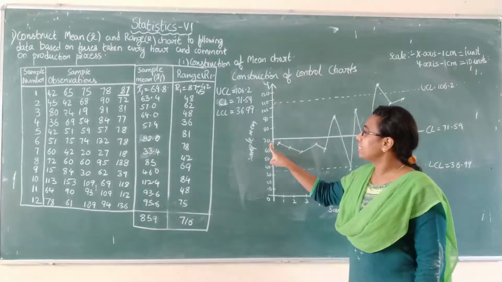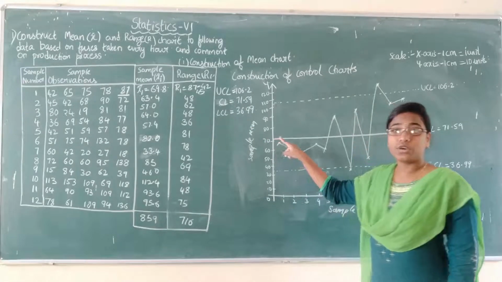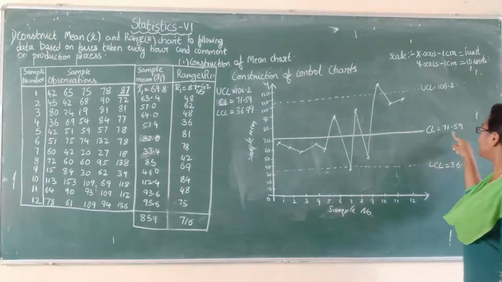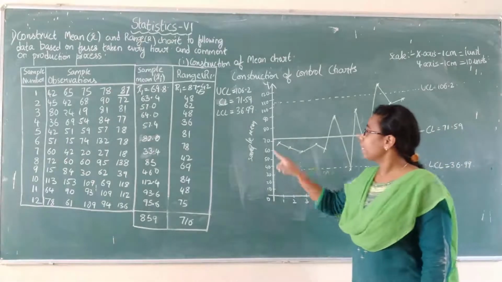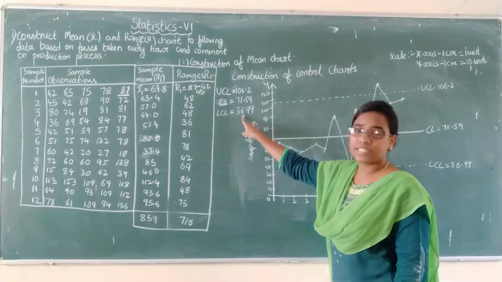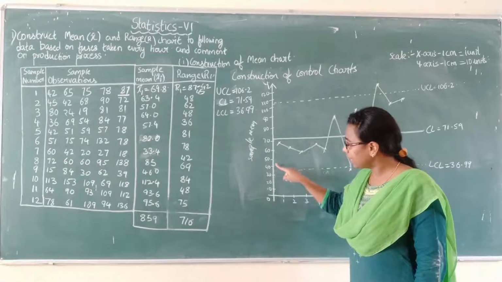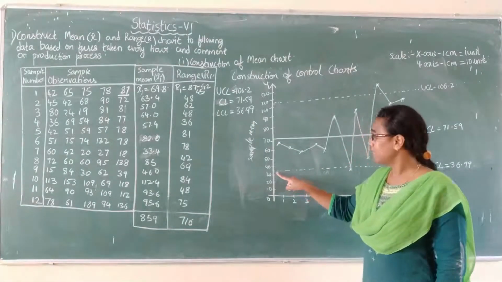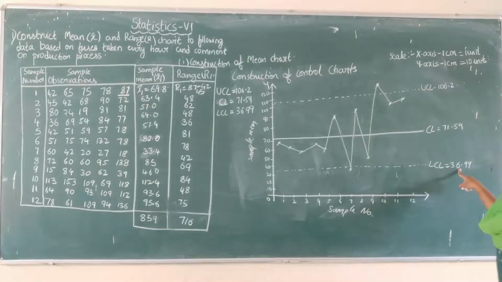Next is CL. CL is 71, that is near to 70. So draw a dark line and write CL equals 71.59. Next is LCL. LCL is 36.99, that is in between 30 and 40. Draw a dotted line and write here LCL equals 36.99.